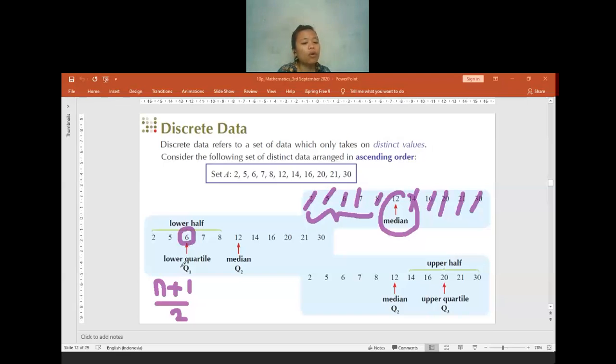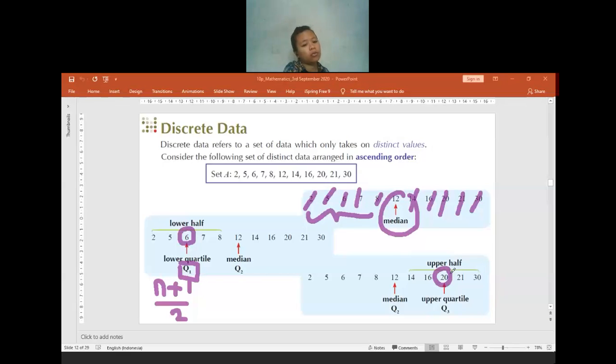The lower quartile will be written as Q1. The median will be written as Q2. The upper quartile will be written as Q3. How do we find the upper quartile? We take the bigger numbers here, and we find the middle one of the leftover numbers also. Is there anyone having any question about finding the median, lower quartile, upper quartile?